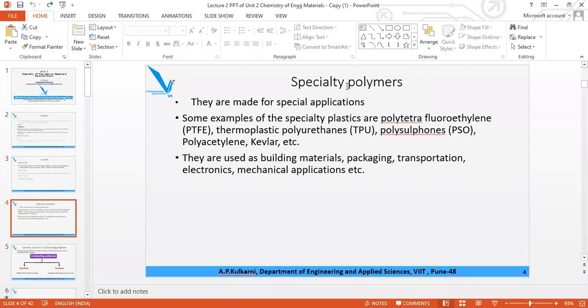Now, what do you understand by specialty polymer? Specialty polymers, certain examples: polytetrafluoroethylene.